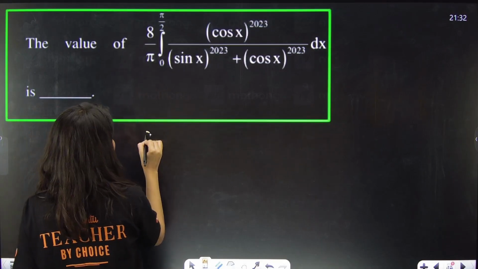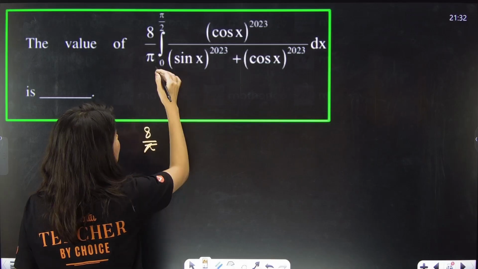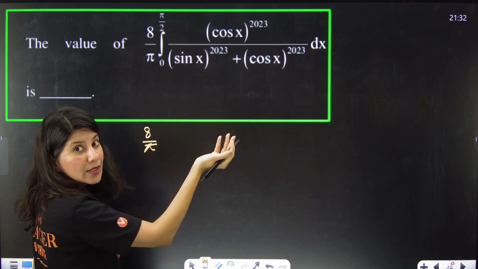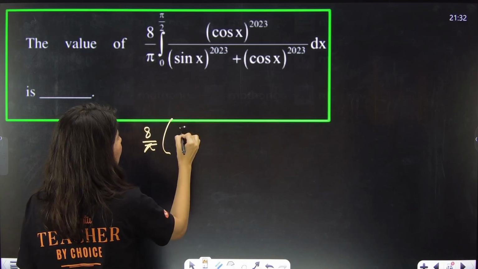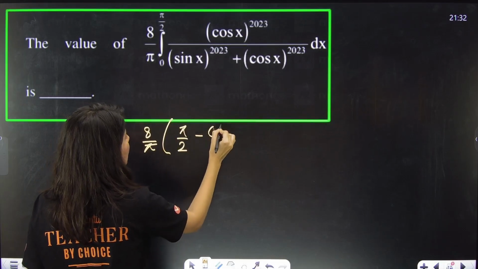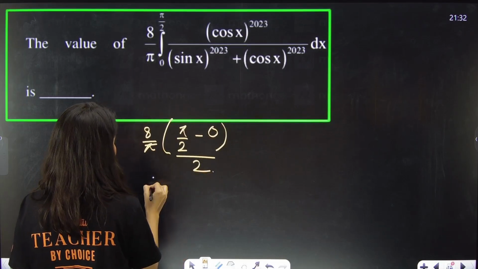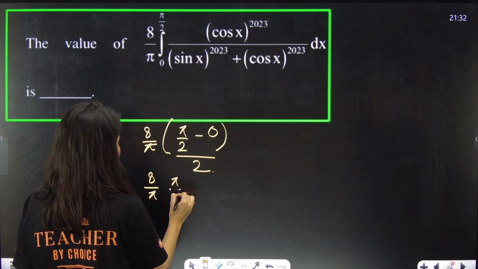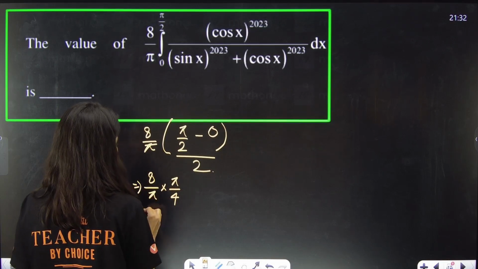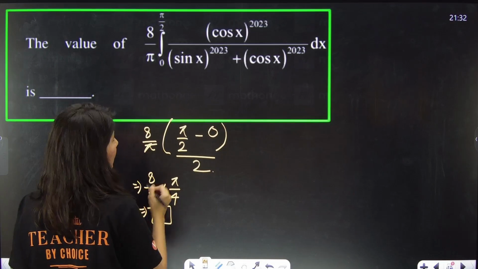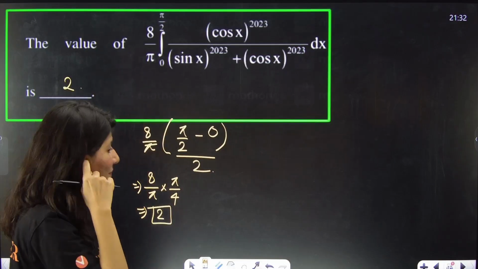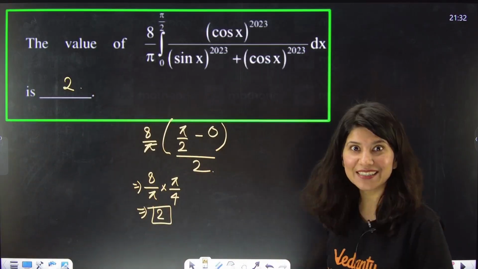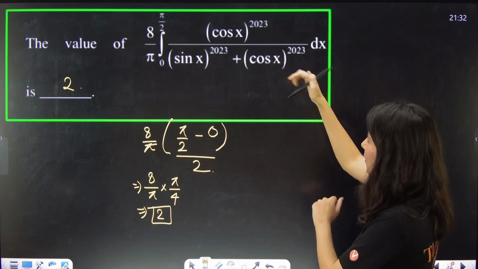So 8 by pi, and now this is your integral I, which will be upper limit minus lower limit by 2, the direct shortcut. So this is 8 upon pi, pi by 4. And this is 2. So your answer will be 2. Now you must be wondering, ma'am, but where to apply this shortcut? Let us know. So suppose this is your integration, right?